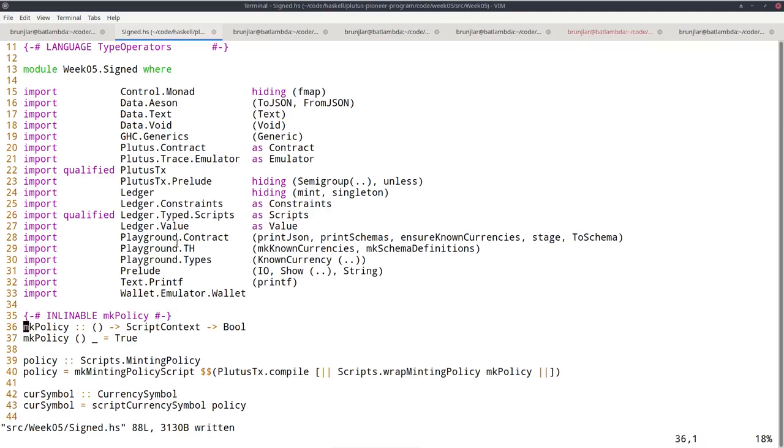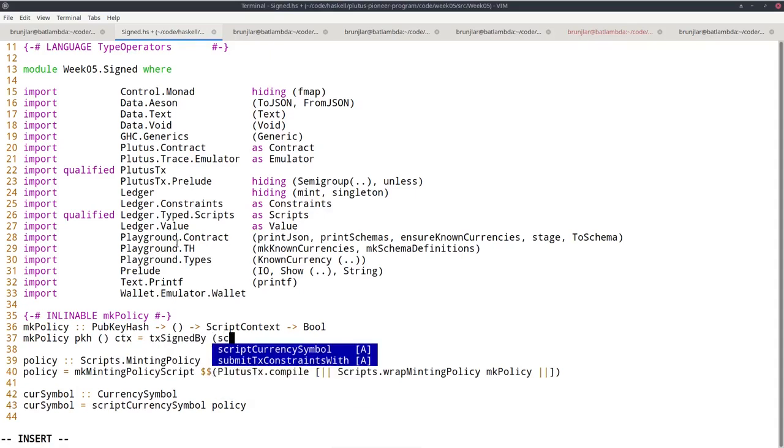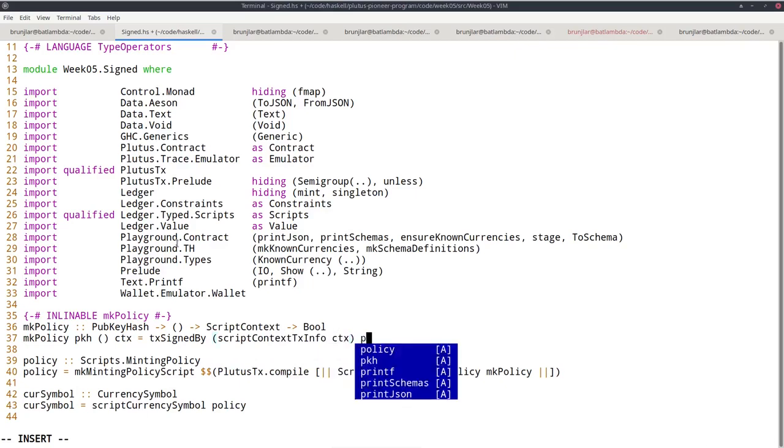So in order to do that, we need a parameterized minting policy where the parameter is the pub key hash we are checking for. So let's add that here. And then we have an additional argument. Let's call it pkh. And now we can't ignore the script context any longer. We can just use the tx signed by that we have seen before, which takes the tx info, that we can get by script context tx info of the context, and the public key hash we are looking for.